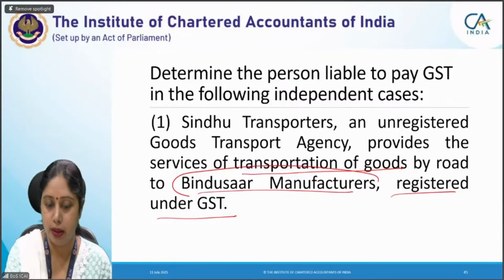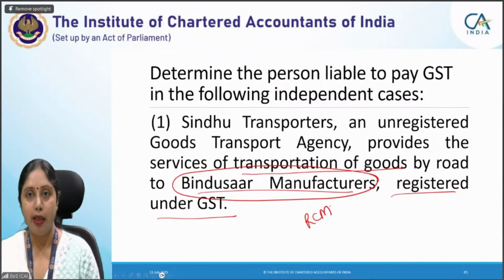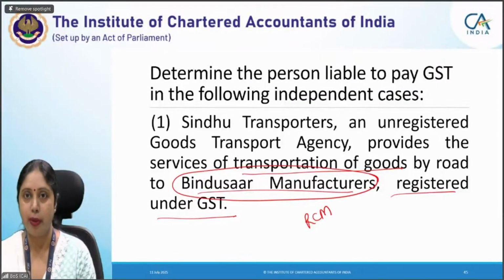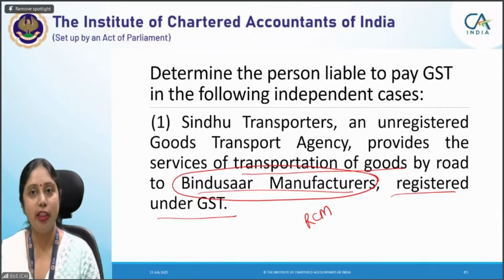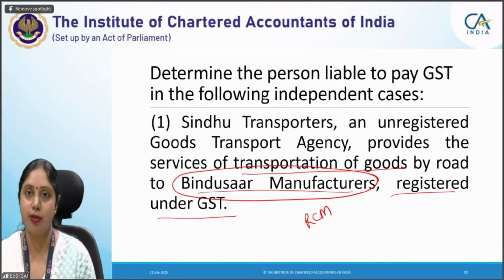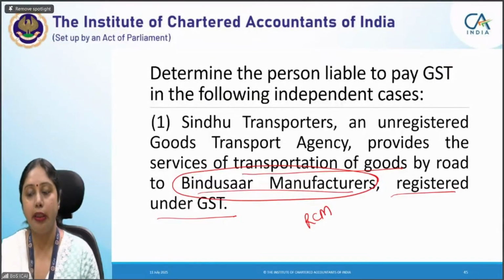Who is the person liable to pay tax? Here is the Bindusar manufacturers because RCM provisions will apply. Supply of service of transportation of goods by a GTA. If GTA is providing the supply of transportation of goods services, in that case, first of all, there are two conditions. Whether the GTA has opted to exercise the option to pay tax itself or not. Here it is not given. Now, some students might think this is not given, so we can't answer this particular question. But since GTA is not registered itself, so that is clear that it has not exercised option to pay tax.